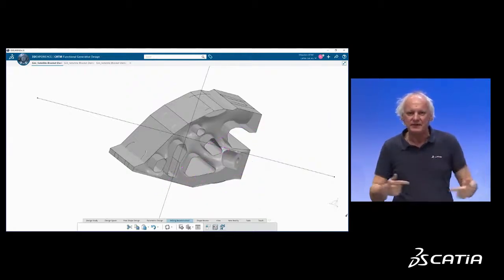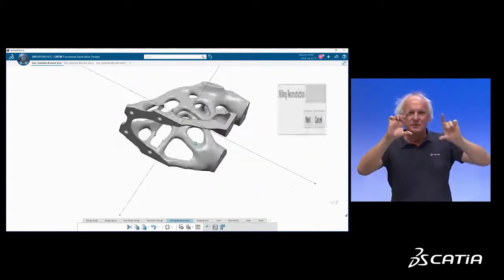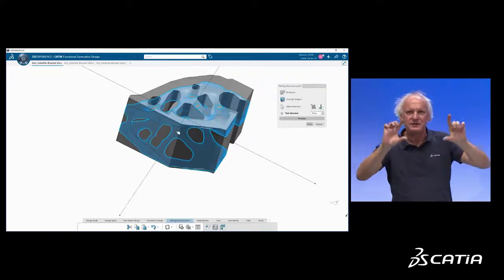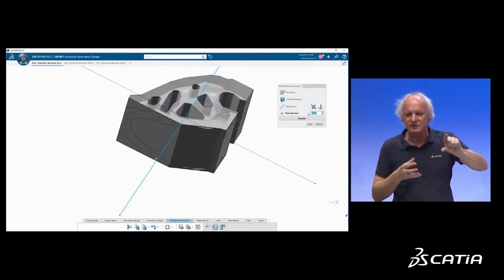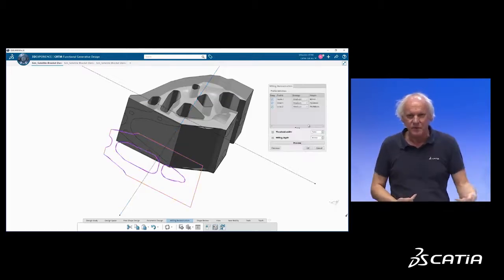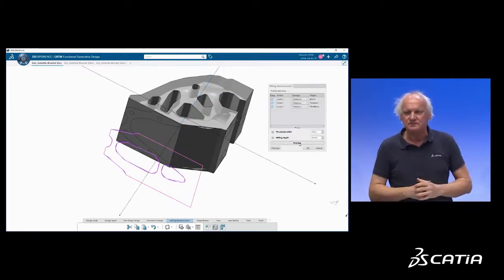And for every single setup direction, we compute the silhouette, we extrude the silhouette, we run a Boolean operation between the actual stock and the extrusion, and we do that for all those 3 directions.